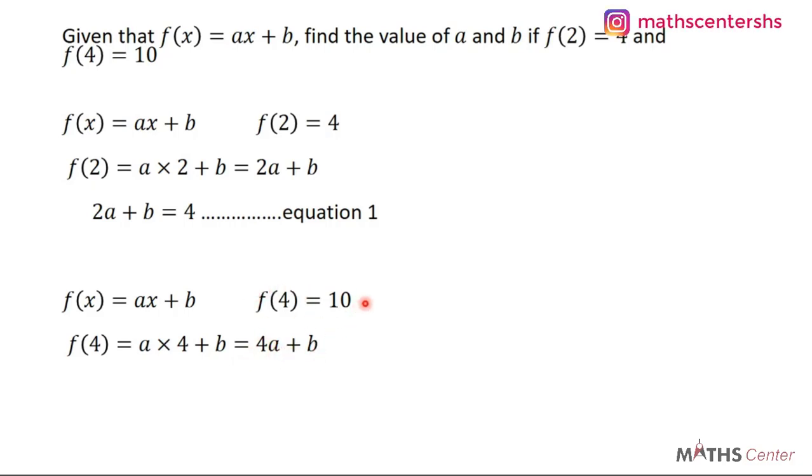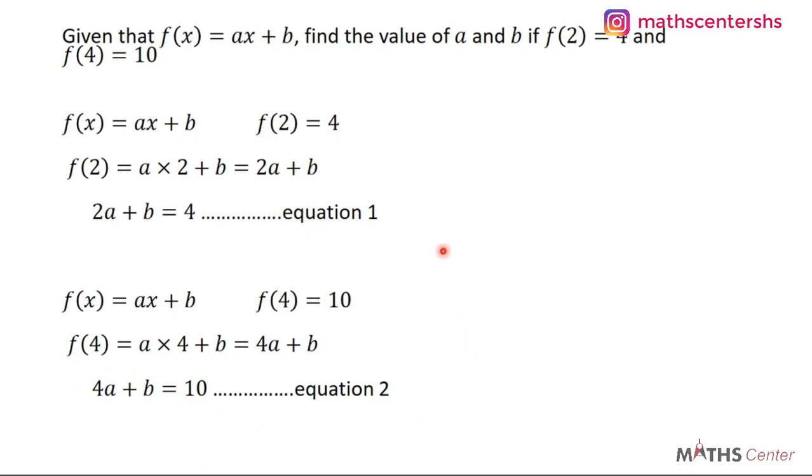Now f(4) is 10, and at the same time f(4) is 4a plus b. So we can equate 4a plus b to 10. This will be equation 2.